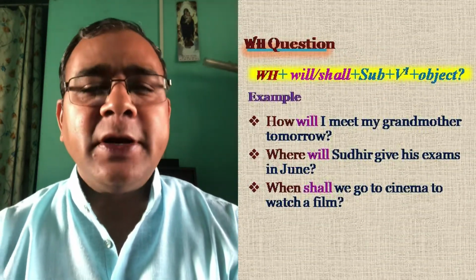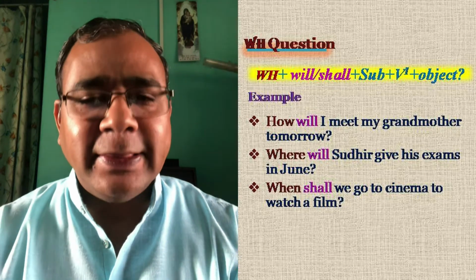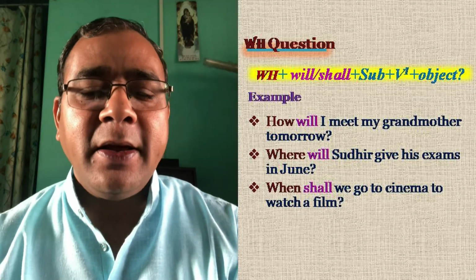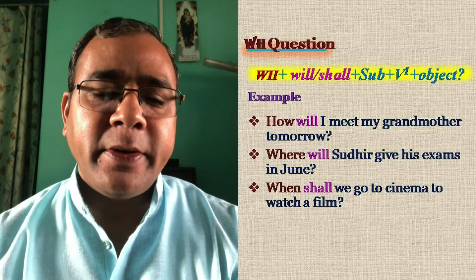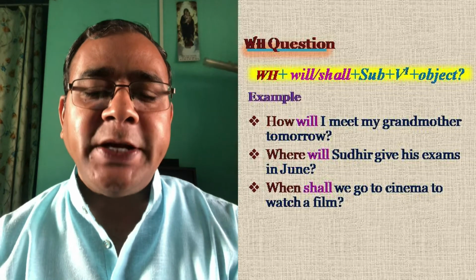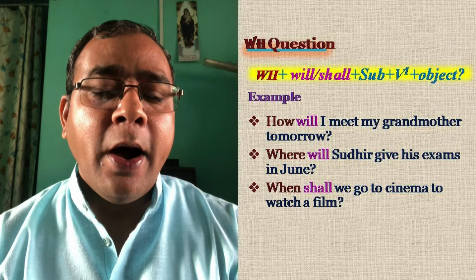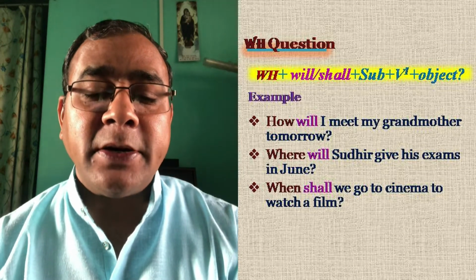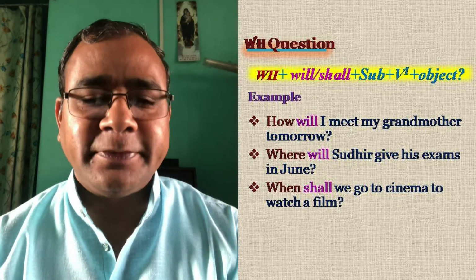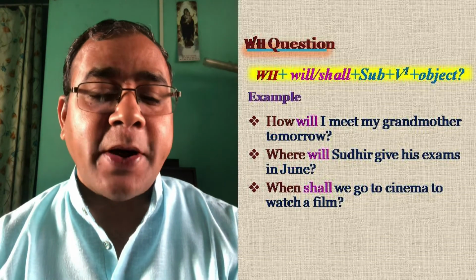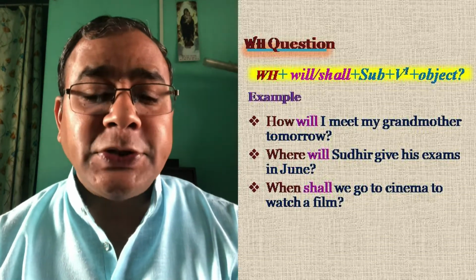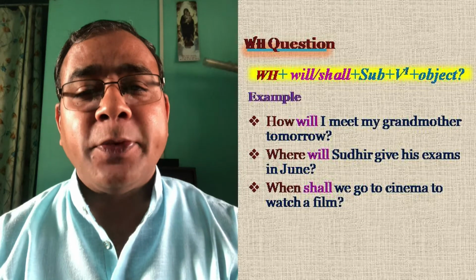Now, how about WH questions? Again, the formation is the WH word comes, then the word will, then you see the subject and the verb 1. Okay, let us see. How will I meet my grandmother tomorrow? Where will Sudhir give his exams in June?